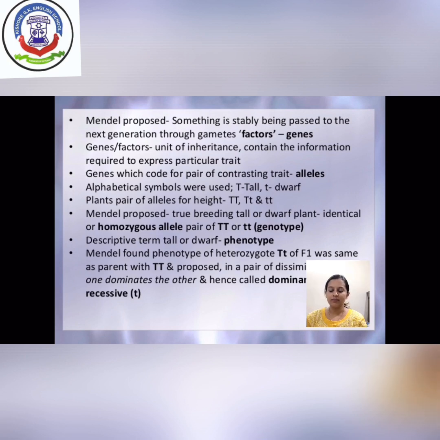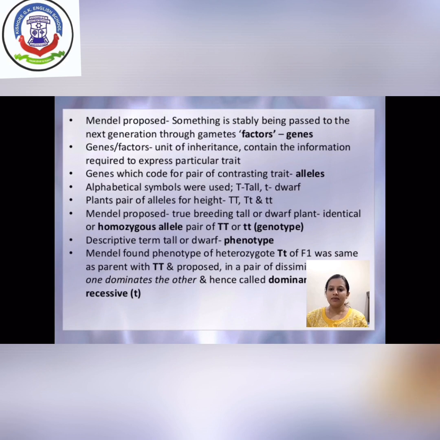So the descriptive term for the tall and dwarf is known as phenotype. And if we write the character for tall and dwarf in alphabetical symbols like capital T, small t, then it is known as genotype.